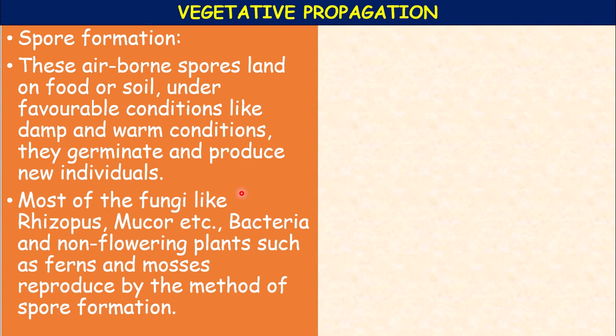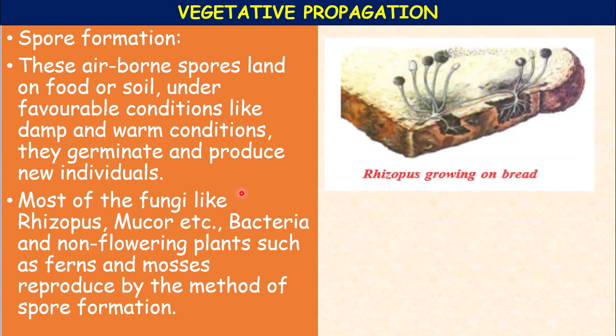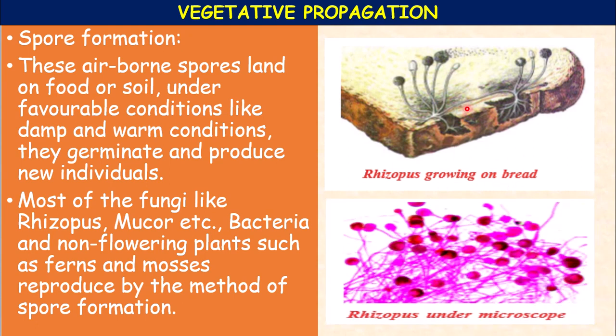Rhizopus, Mucor and some other plants reproduce by spore forming. Red mold, bread mold under the microscope.